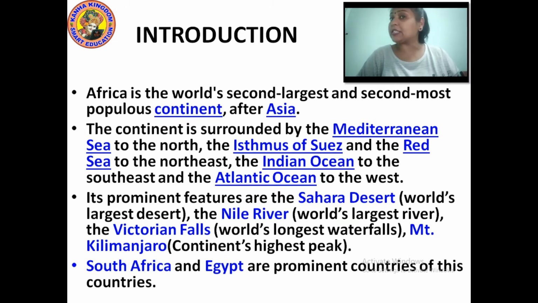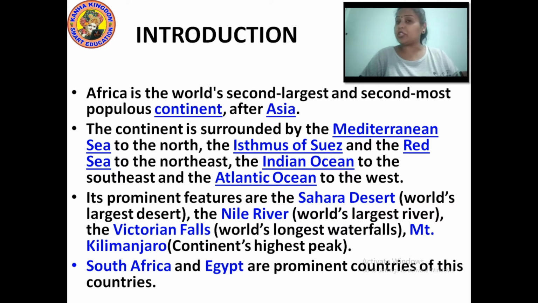This continent is surrounded by the Mediterranean Sea to the north, the Isthmus of Suez and the Red Sea to the northeast, the Indian Ocean to the southeast, and the Atlantic Ocean to the west.